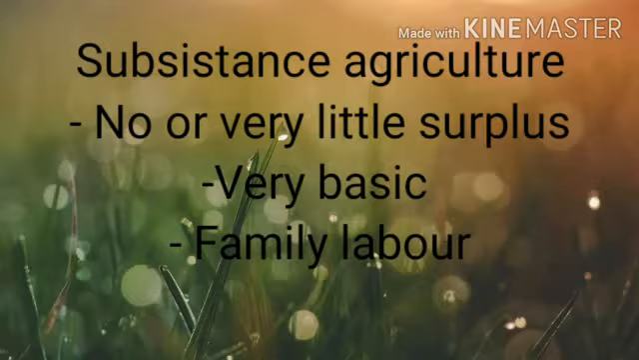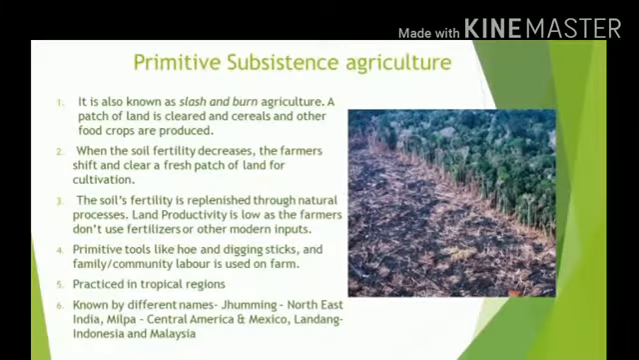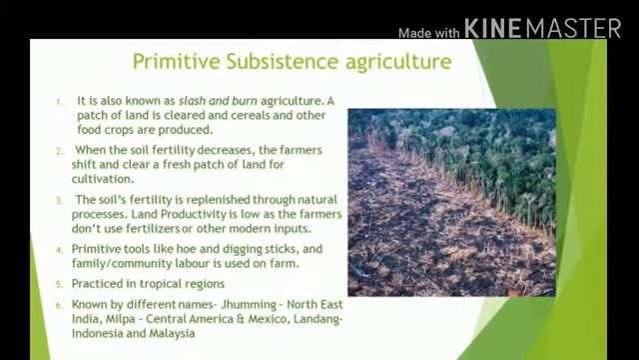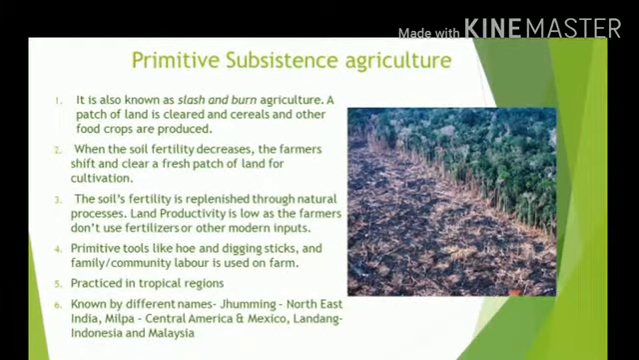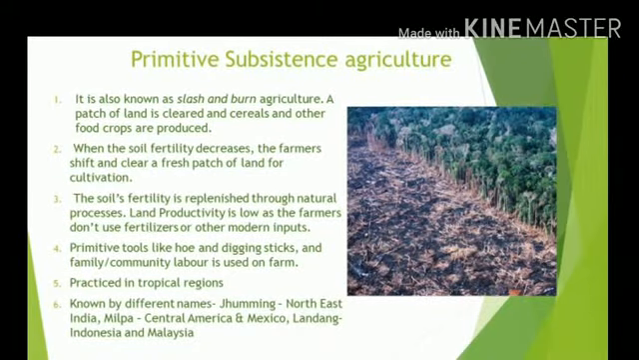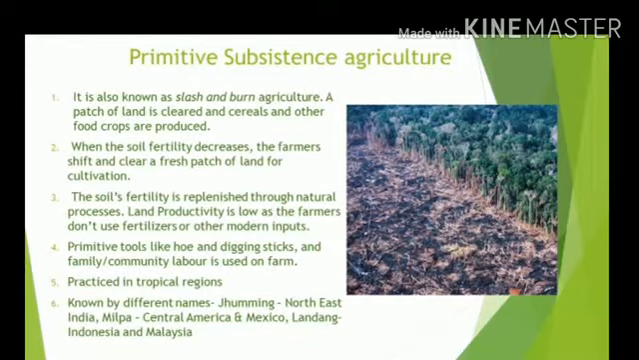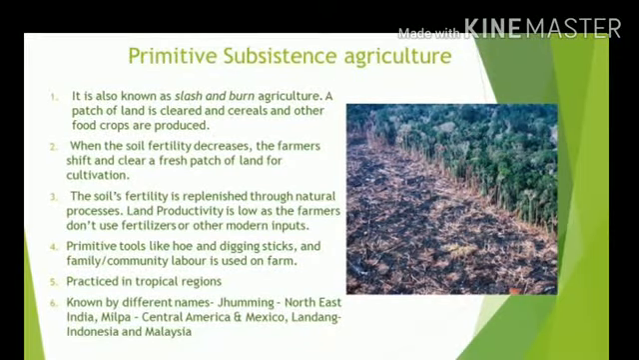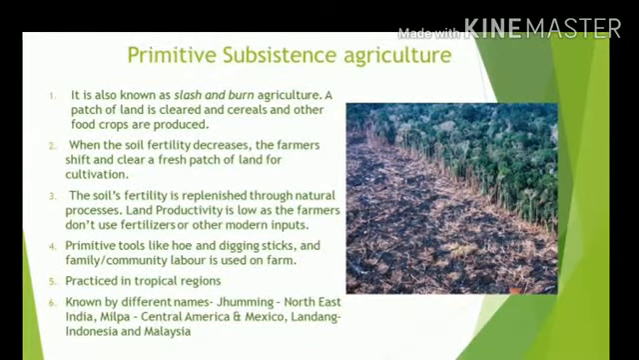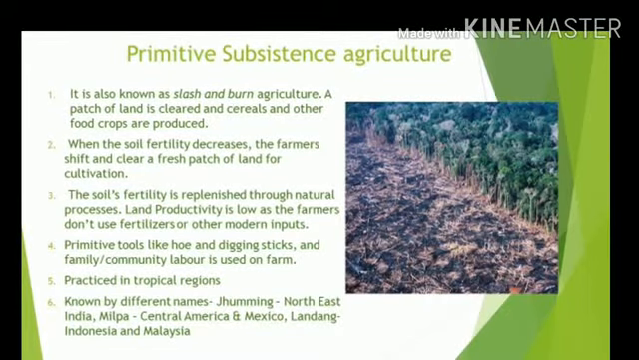The surplus that is generated is either consumed in the local market or in the domestic market. They are not going beyond it because the population pressure is quite high and technology levels are quite low. Now subsistence agriculture can be broadly grouped into two categories. The first one is primitive subsistence agriculture and the other one is intensive subsistence agriculture.